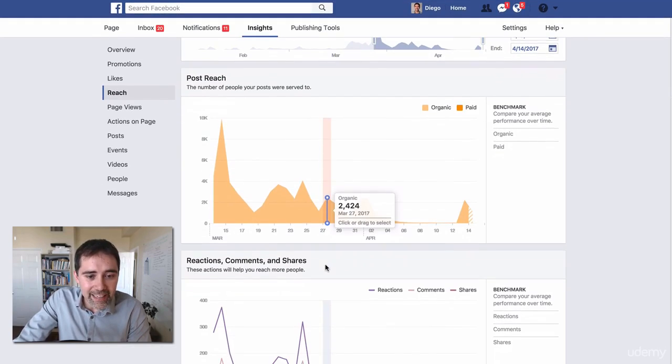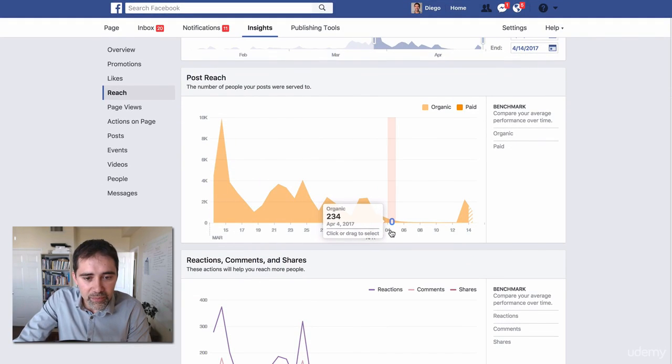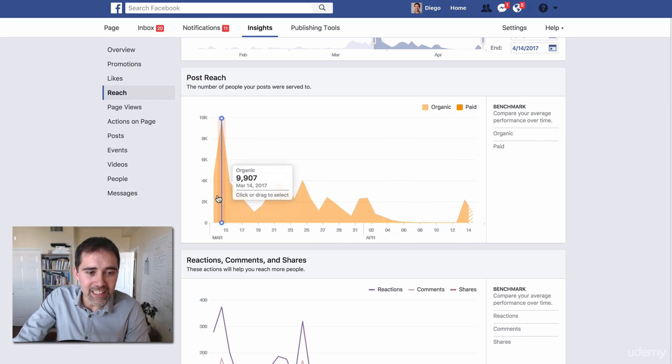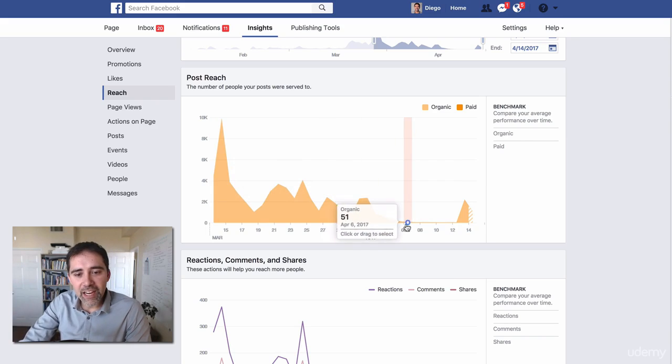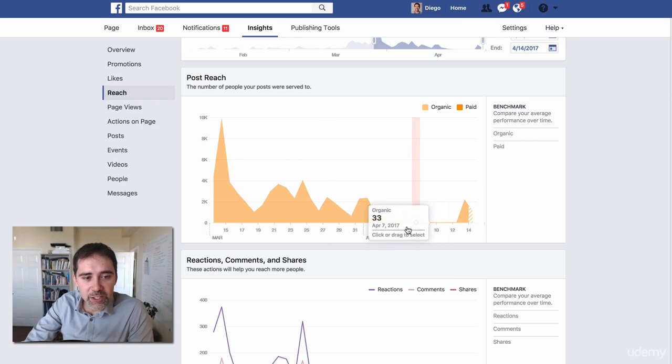You see that here on my reach, from April 4 to April 13, I did not post on my page. So you see the difference here, that we have a very low engagement, a very low number of people reached in this period. And here I reposted on April 13, so you see a small spike.